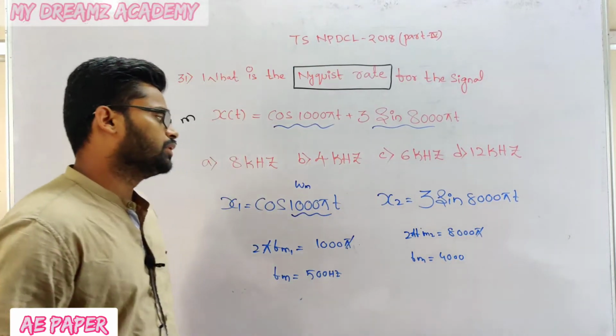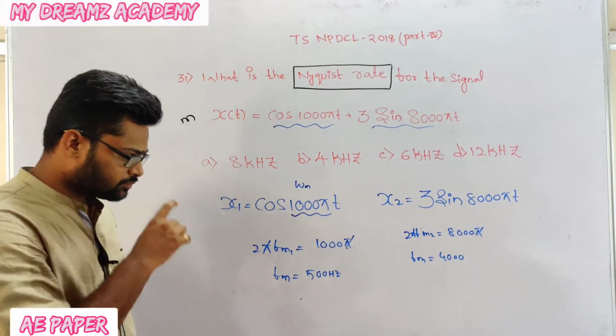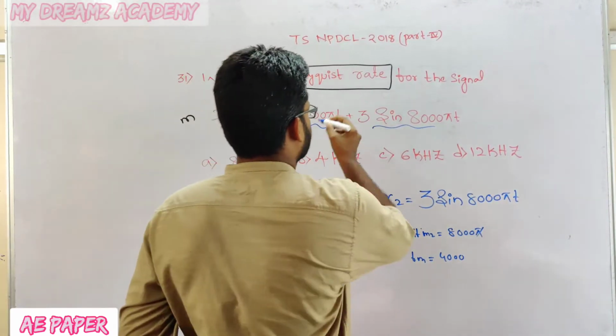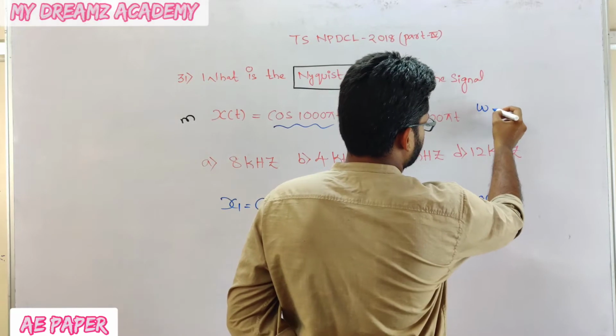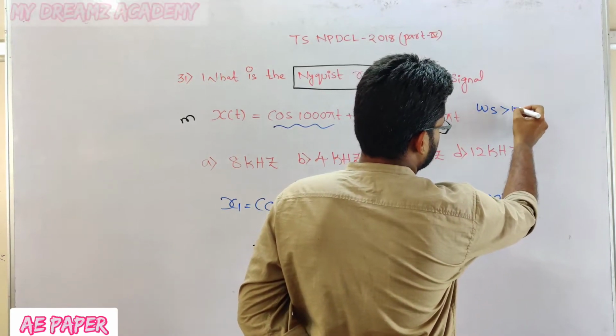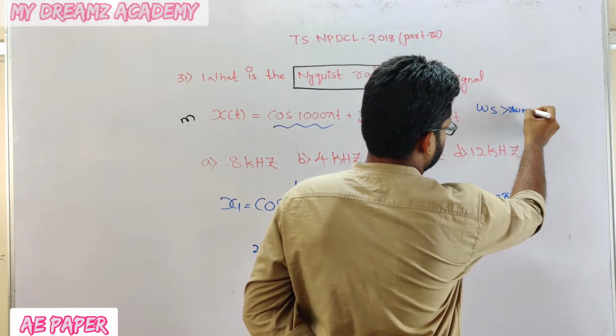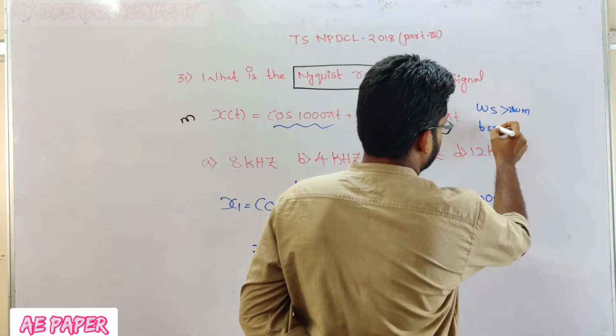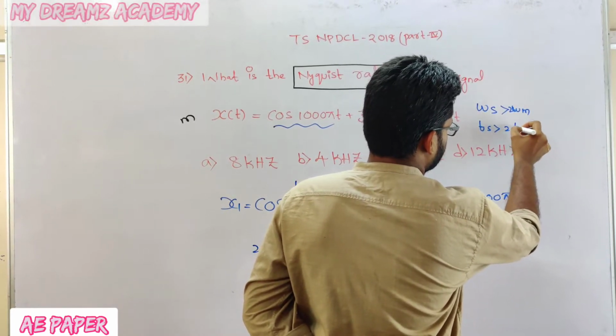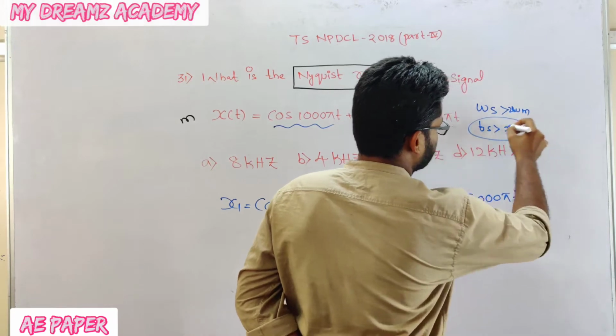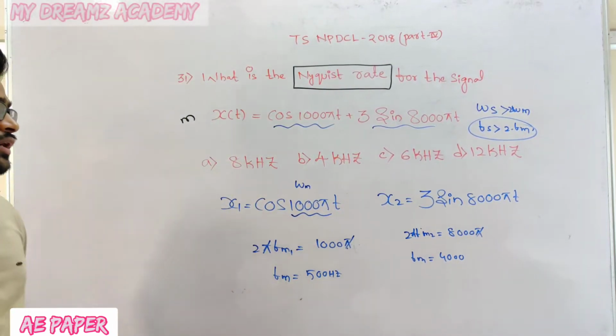I already told you the condition for the Nyquist rate. That is, omega s should be greater than 2 times omega m, and also fs should be greater than 2 times fm.